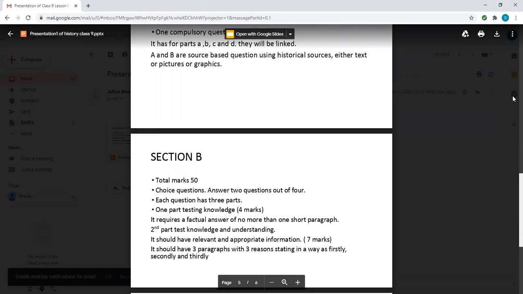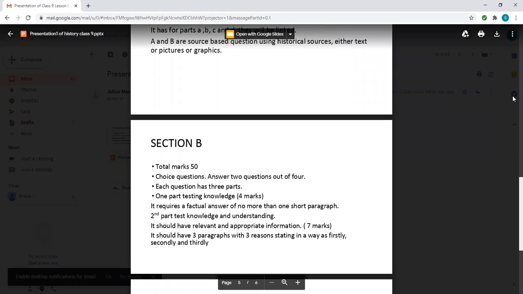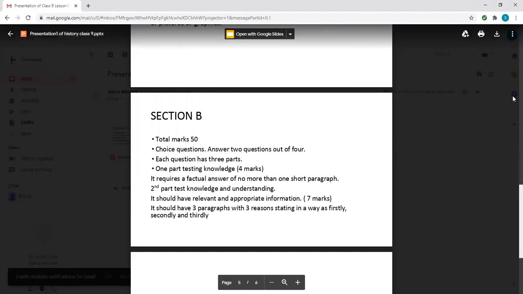Let's move to the other part, that is section B. The total marks of section B is 50. The time is 1.5 hours. Here it is not mentioned. Then these are choice questions. You will be having 4 questions and you will be doing 2 out of them. Each question has 3 parts. Now let's discuss the parts.